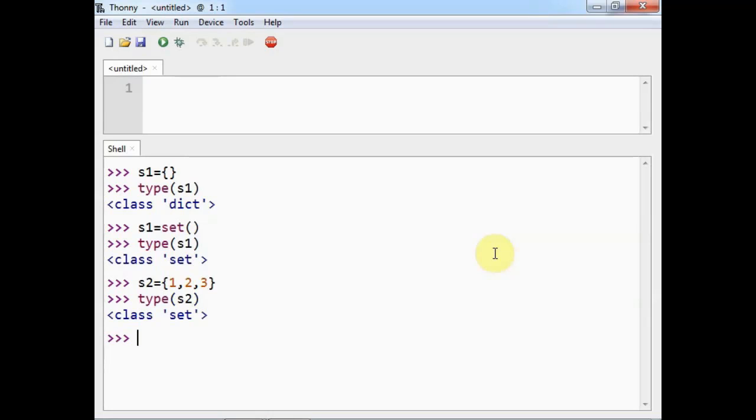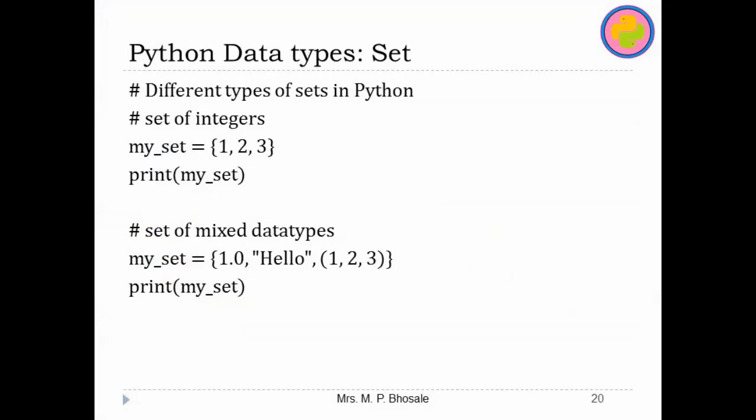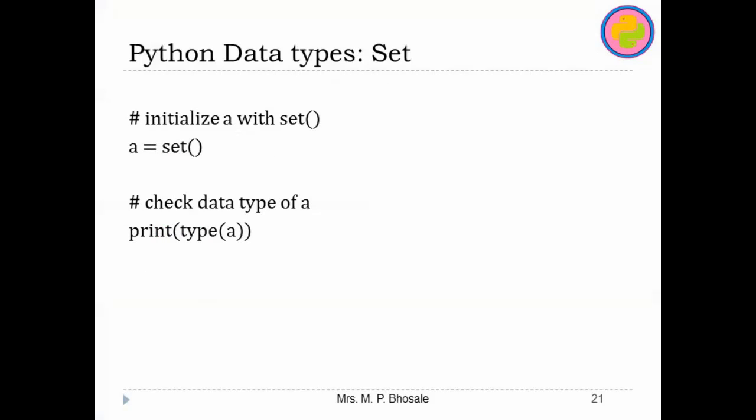As I told you, you cannot modify the elements inside the set, but you can add elements inside the set. There are many methods and procedures for sets that we will discuss later. Now I have demonstrated that you can use the set function to declare a set.